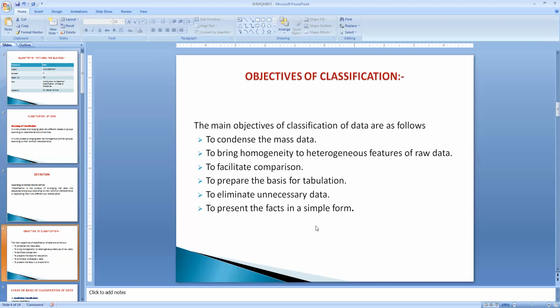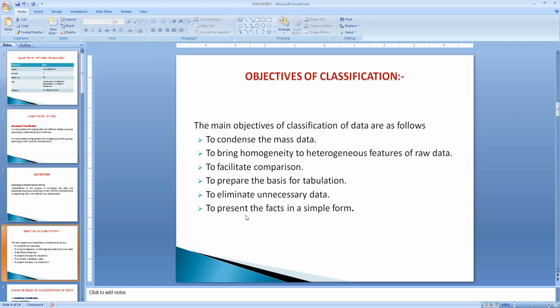With the help of classification, we also get the basis for tabulation. If the data has been classified or segregated into groups, it can be presented in the form of a table, or expressed in the form of graphs or pictures, which makes tabulation very easy. That is why we require classification.